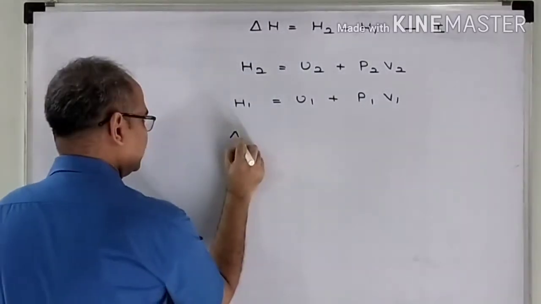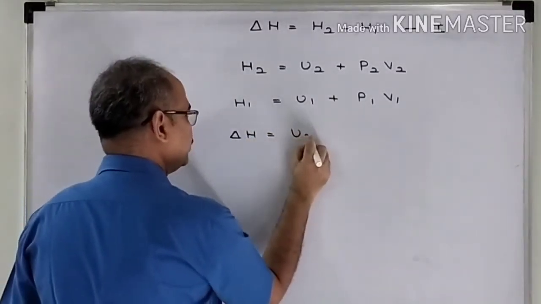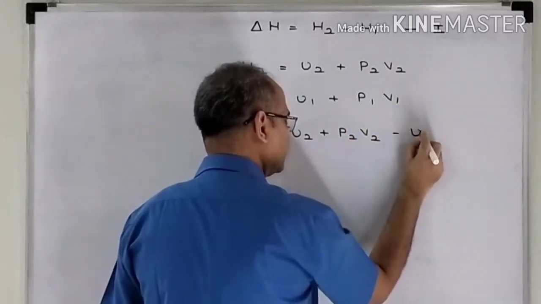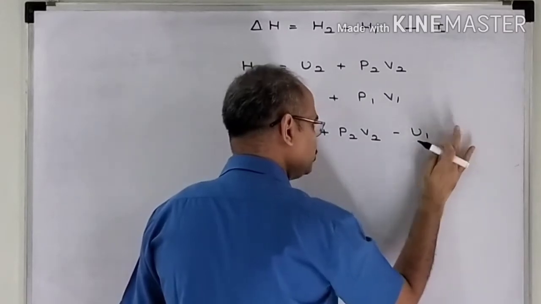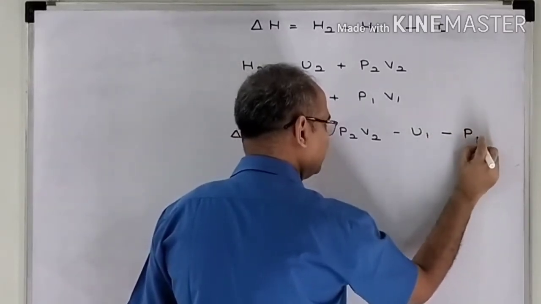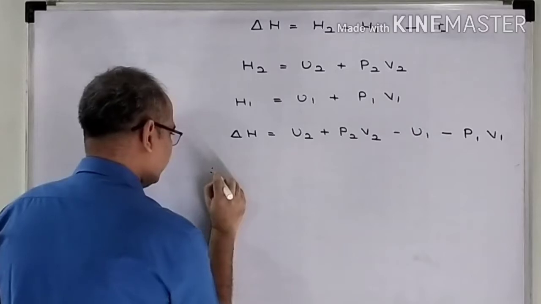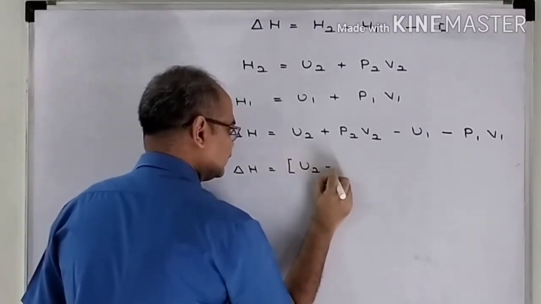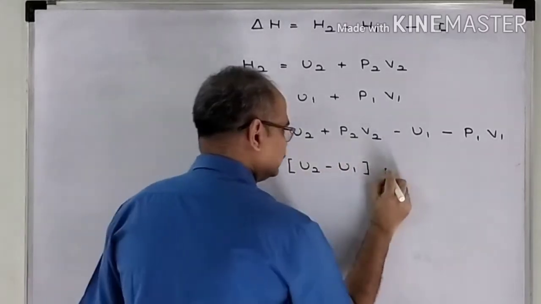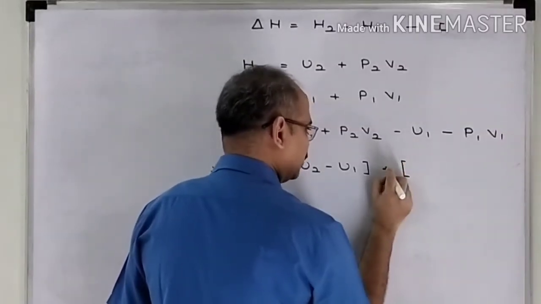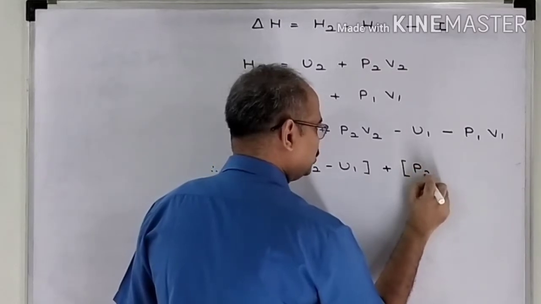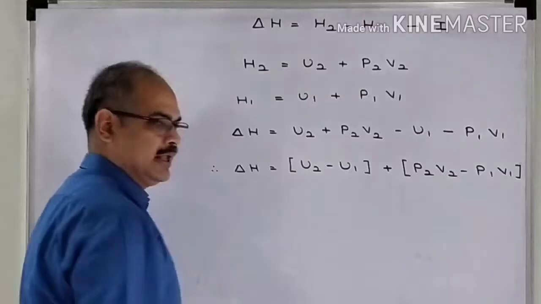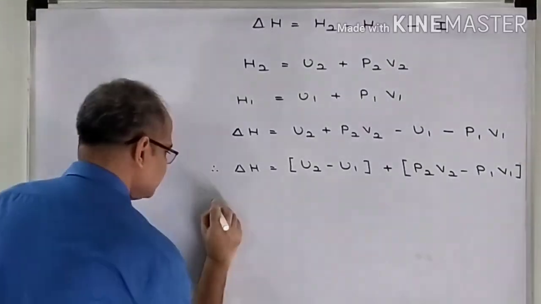In this first expression, let us substitute for H2 and H1. So I will get delta H is equal to U2 plus P2 V2 minus U1 plus P1 V1. Therefore, delta H will be all U terms I will take in one bracket, plus P2 V2 minus P1 V1. Let us assume that pressure is constant.